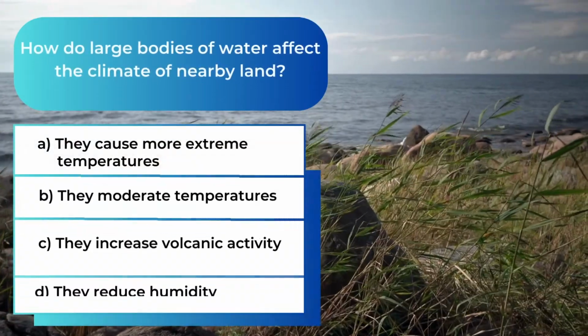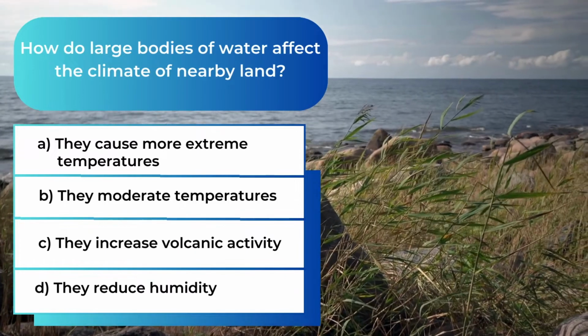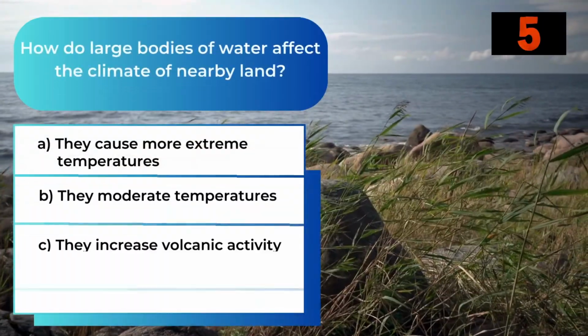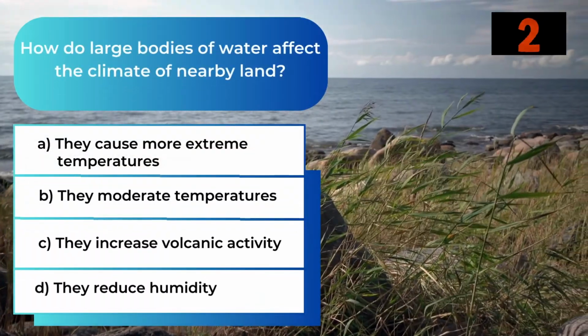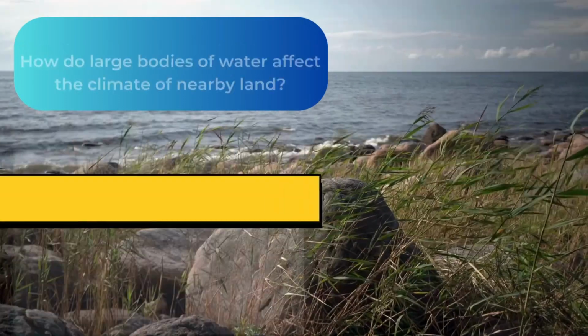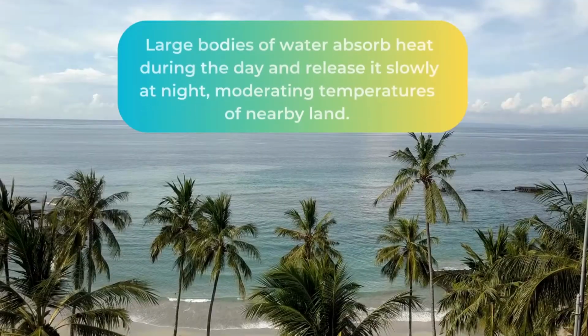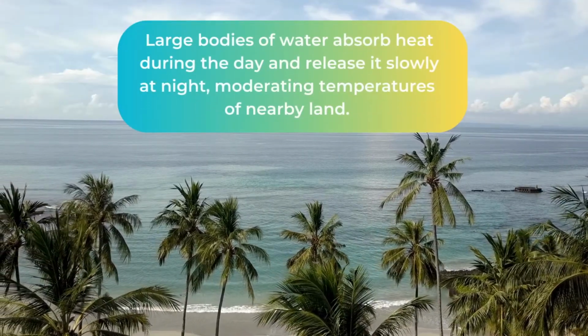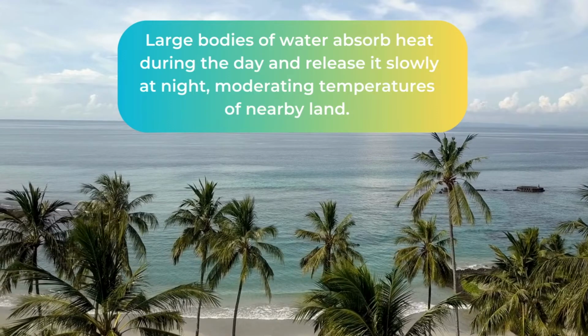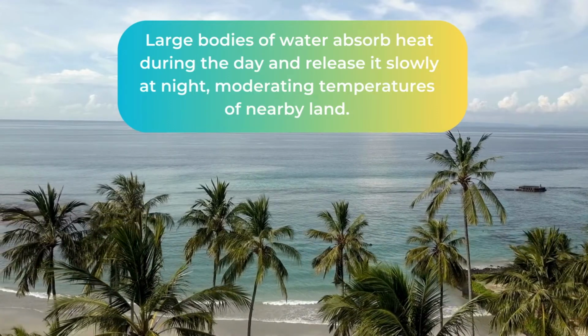How do large bodies of water affect the climate of nearby land? The answer is B. They moderate temperatures. Large bodies of water absorb heat during the day and release it slowly at night, moderating temperatures of nearby land.